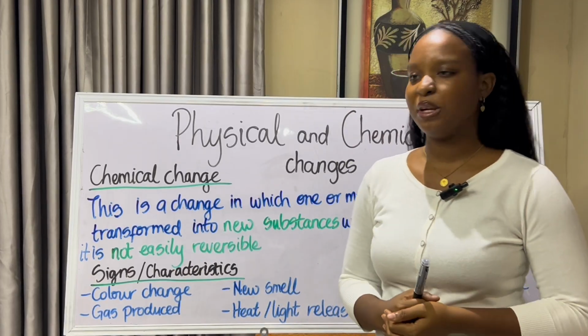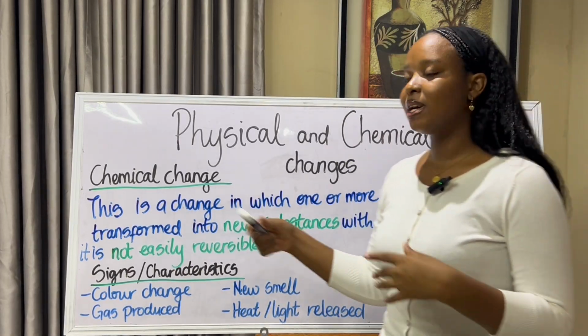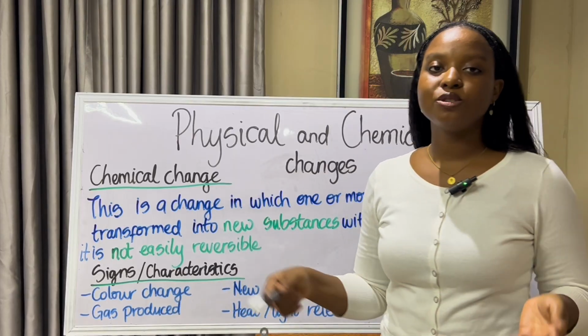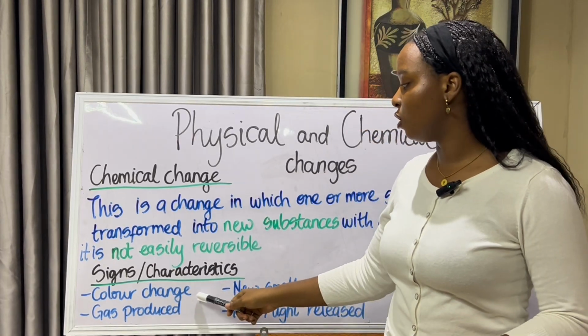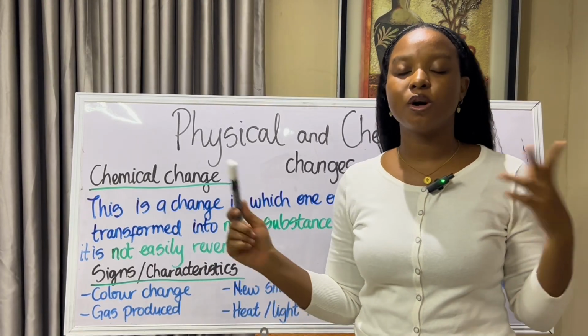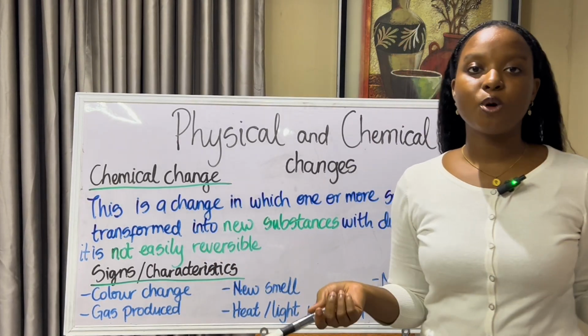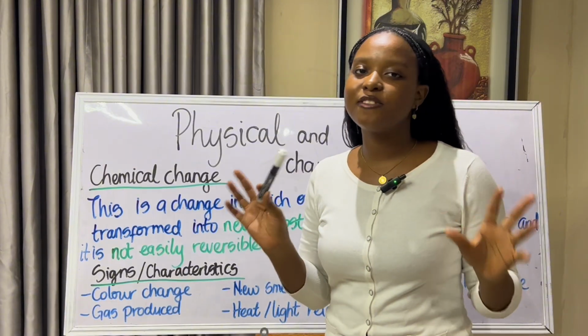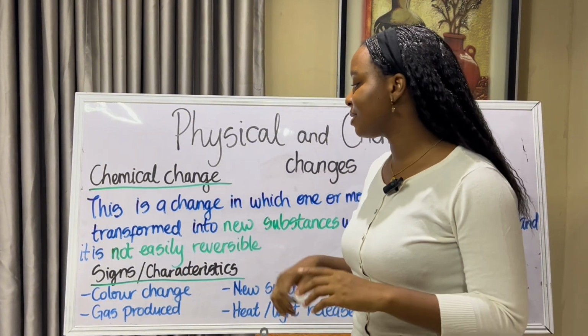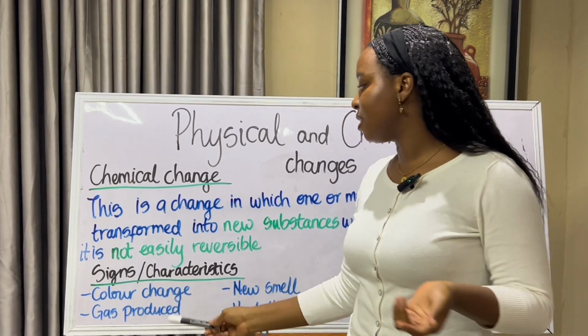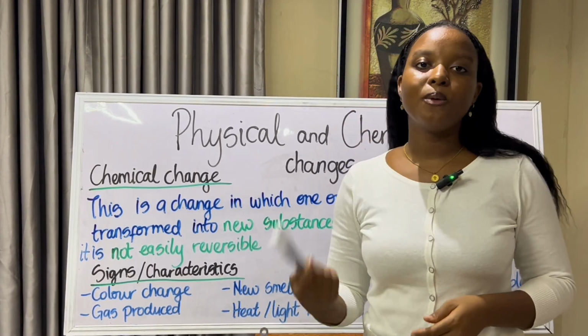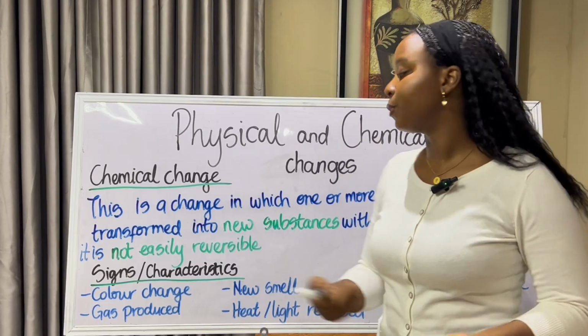It doesn't work that way. So there are signs and characteristics that we can use to determine if a change is actually a chemical change, and this is the color change. Still going on with our cooking example, raw rice does not have that vibrant fried rice color, but after it has undergone the chemical change, the color changes, as well as gas produced. When we cook, generally gases are produced.